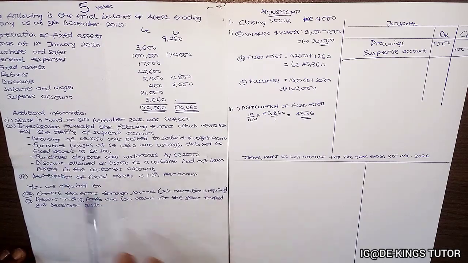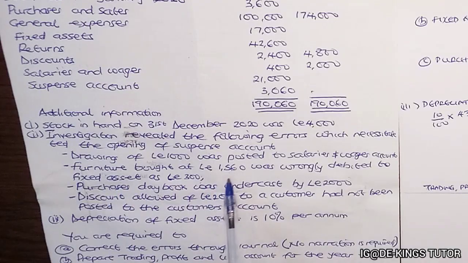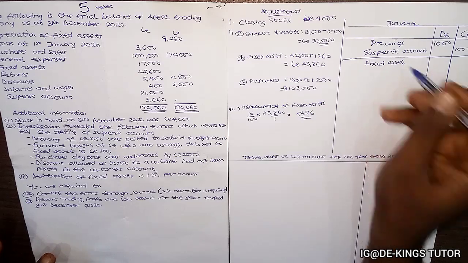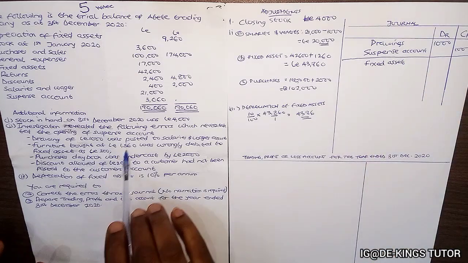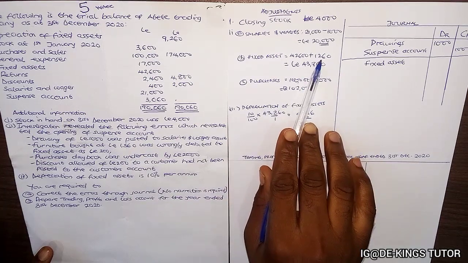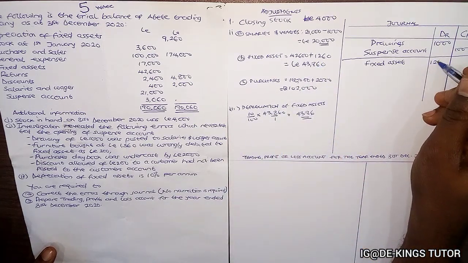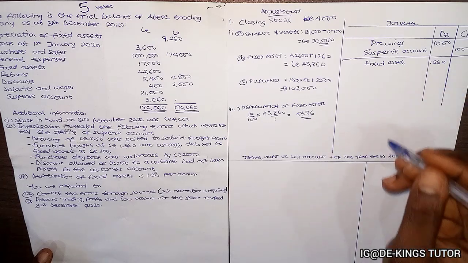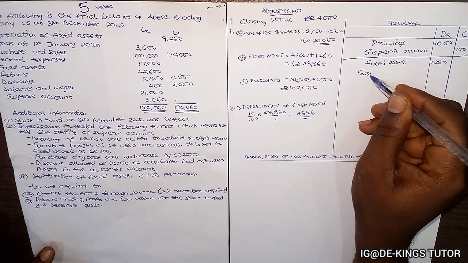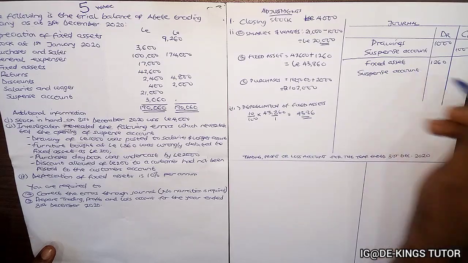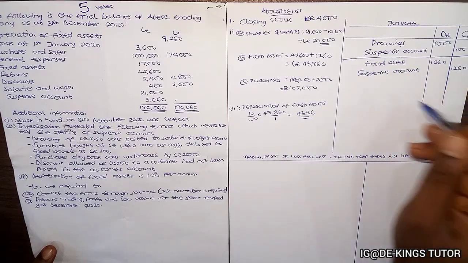Now the second one said furniture bought at 1,560 was wrongly debited to fixed asset. So we'll now debit the fixed asset balance. They've debited 300 instead of this, so we get a difference, which is what we have done here, 1,260. So we'll debit the balance, 1,260, and credit the suspense account 1,260.